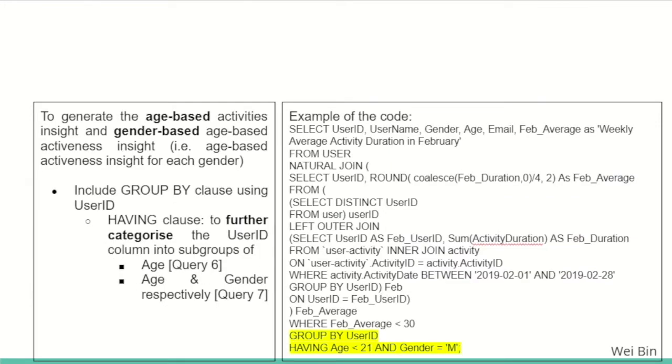To generate the age-based activeness insight and gender-based age-based activeness insight, we include the group by clause using user ID and the having clause to further categorize the user ID column into subgroups of age for query 6 and age and gender respectively for query 7.